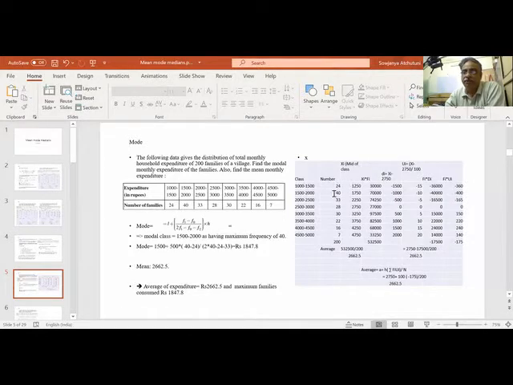24 into 1250, 40 into 70, it is very difficult. Let us do xi by di, let us find out. I am assuming A as 2750 because it is the center term. I can assume 3250 also, but we are assuming 2750. Both can be assumed. So A is 2750.